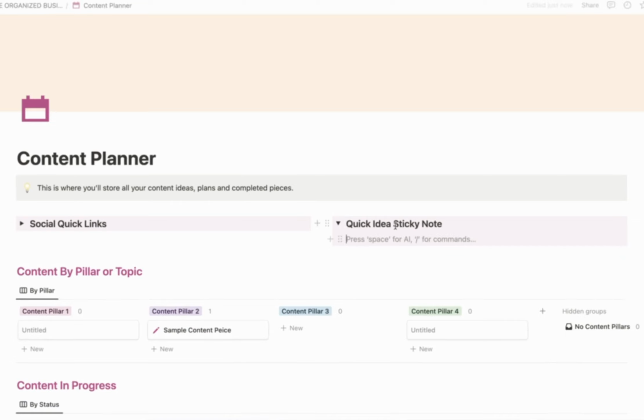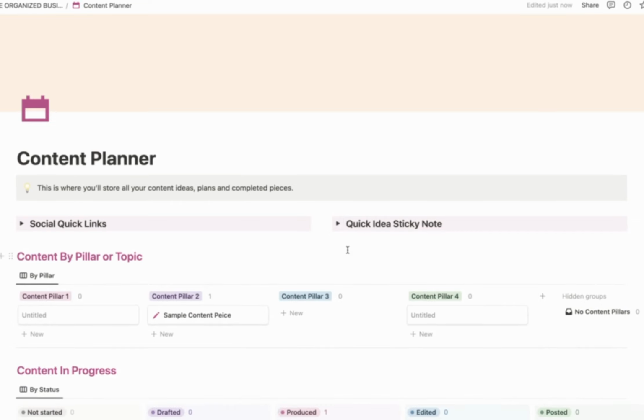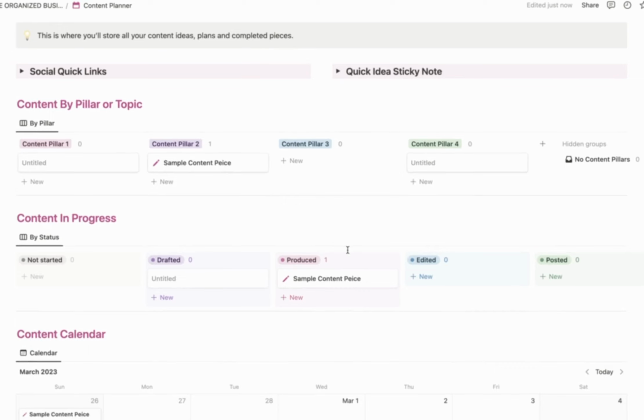And if you don't want to, you can just ignore that or put something else in that place. Down here, this is the same database in 3 different views. So you can look at your content by pillar or topic, and I usually recommend that you have at least 4 to 6 different pillars. So this is different than your ideal customer.